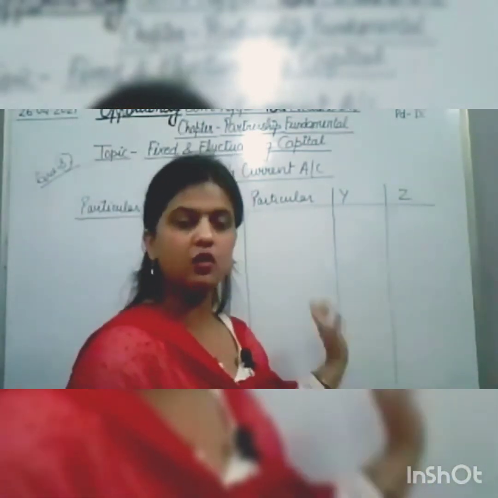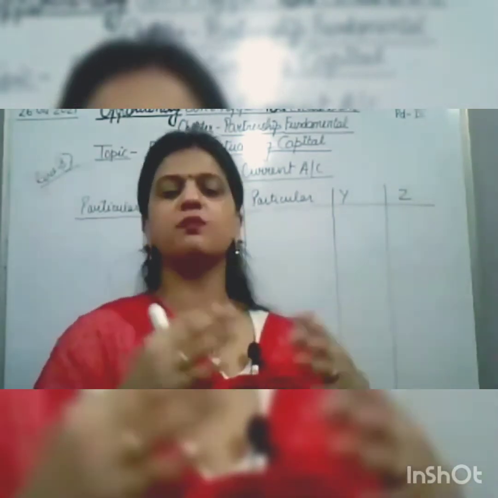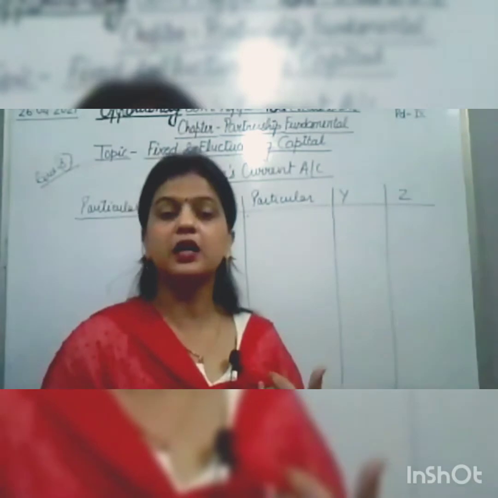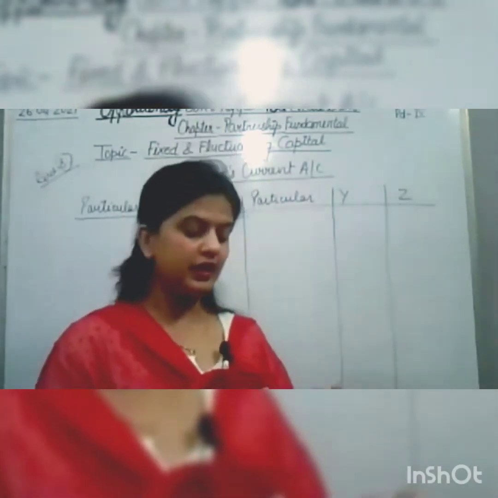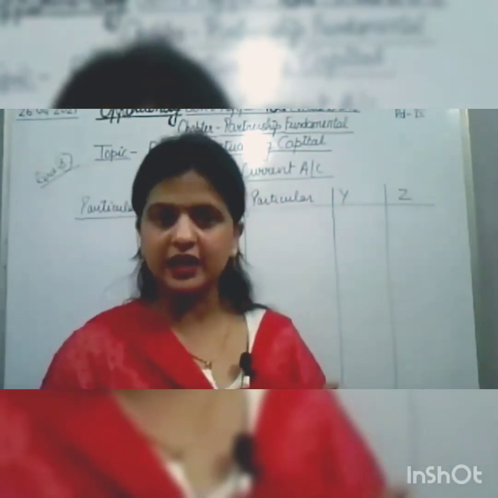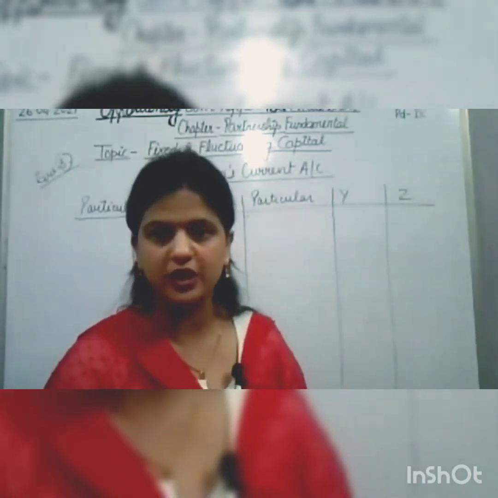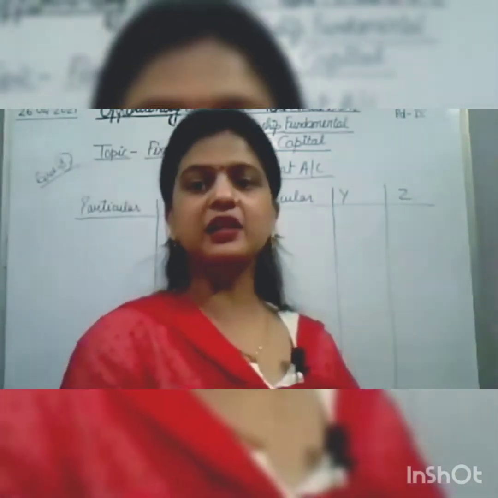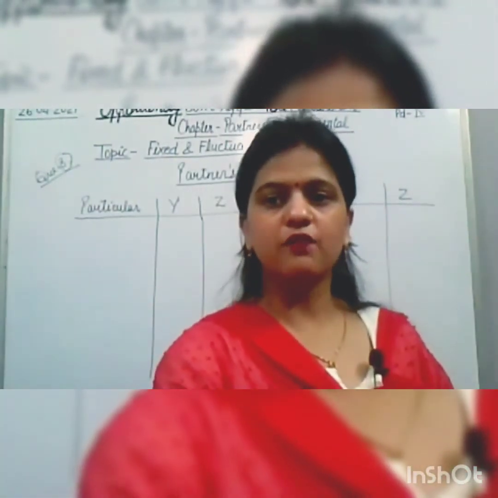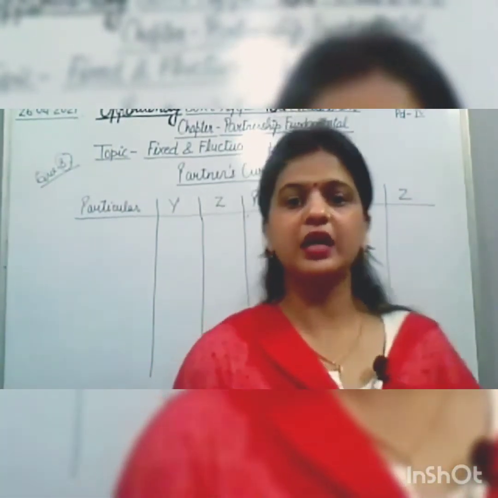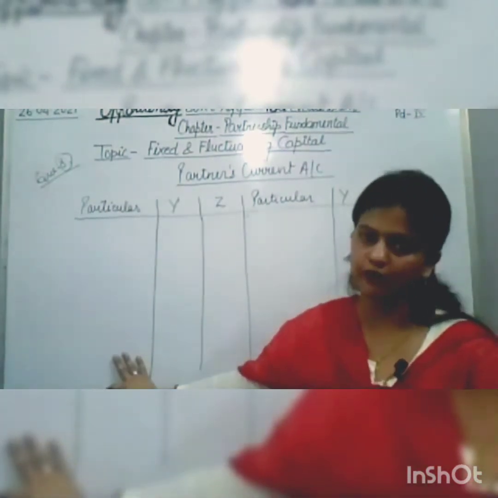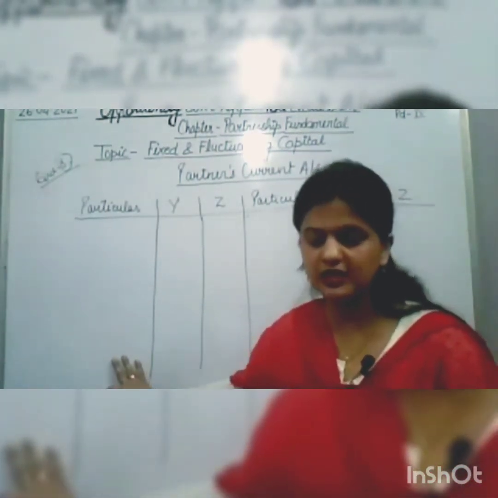Whatever distributions are there for the partners, like interest on capital, commission, salary and the profit from the profit and loss appropriation, we need to credit in the partners' current account. And what we debit here in the current account is the drawings against profit.